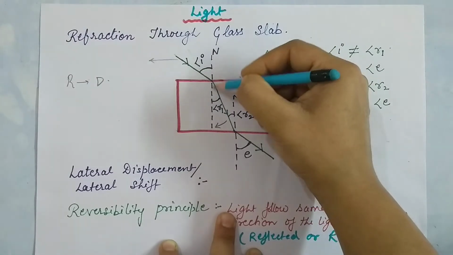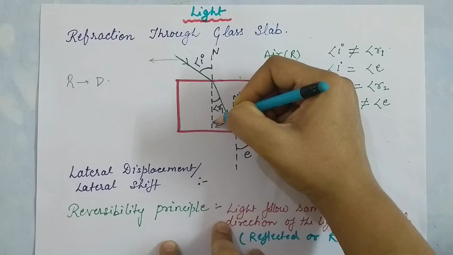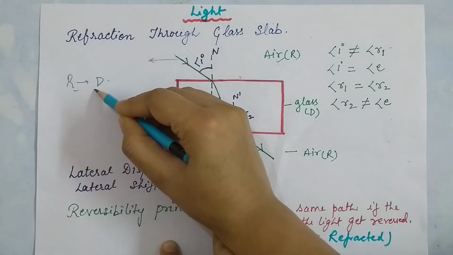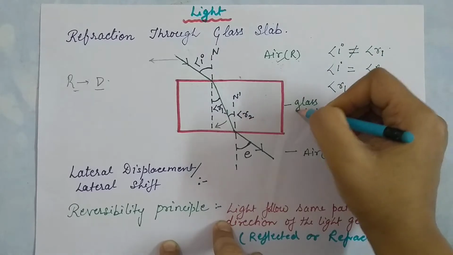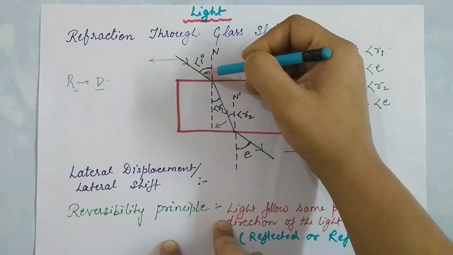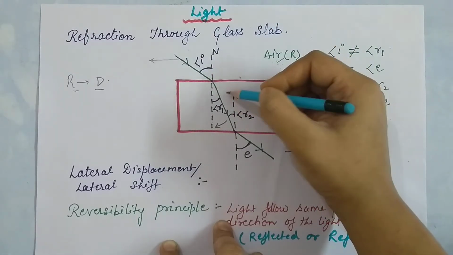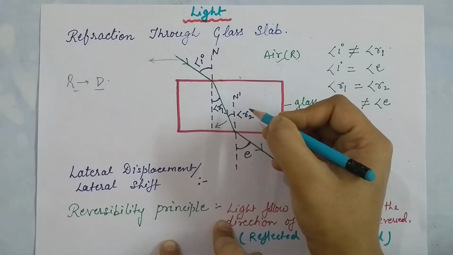This is the normal, the imaginary line that we drew here. Here air is the rarer medium and glass is the denser medium.